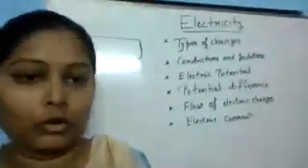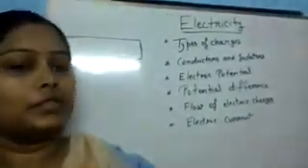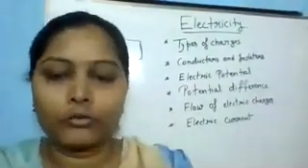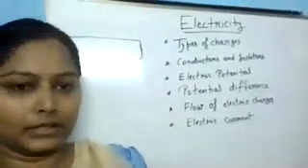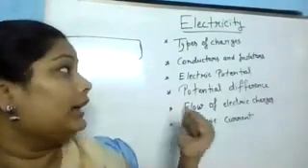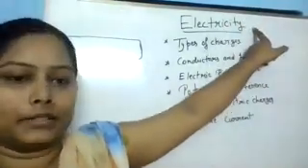As we know, electricity is a form of power or form of energy. And what is the source of electricity?